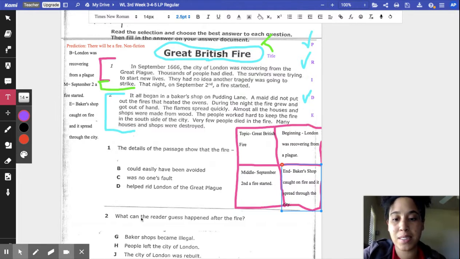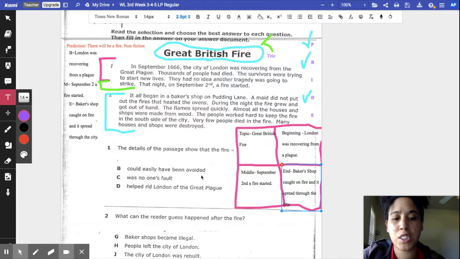Question number 1 says, the details of the passage show the fire. Okay, so this is an inference question. You have to use what you already read and what you already know and make a really good guess. We're looking at all the details. We have our details right here in our TBME, and we're going to choose which one is the best one, and then we have to prove it. The details of the passage show that the fire, B, could easily have been avoided.